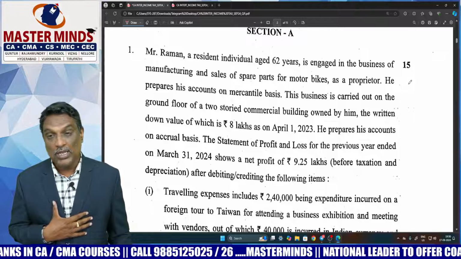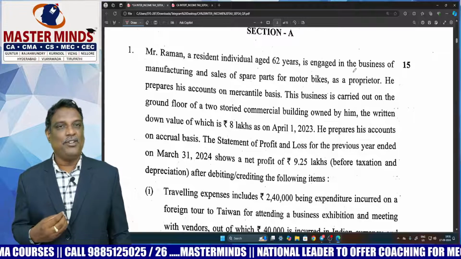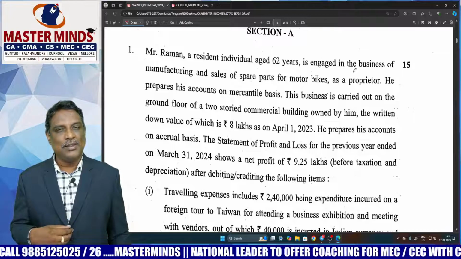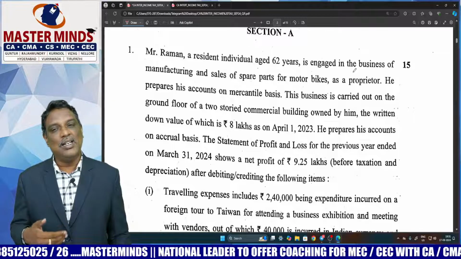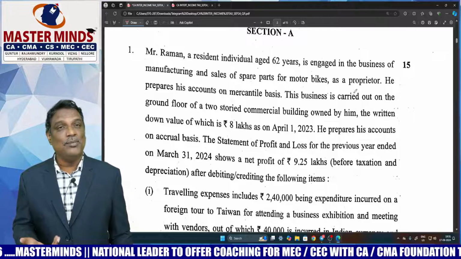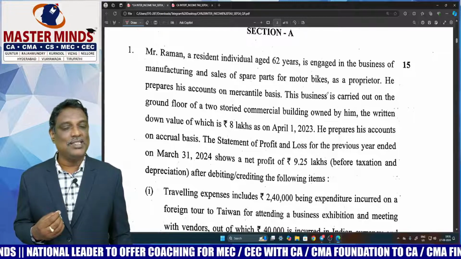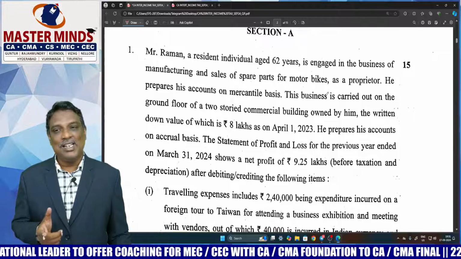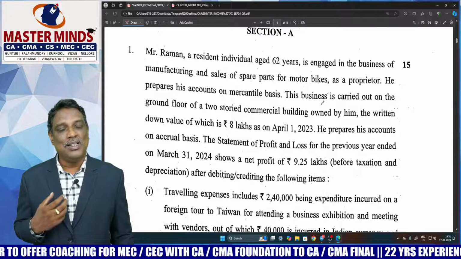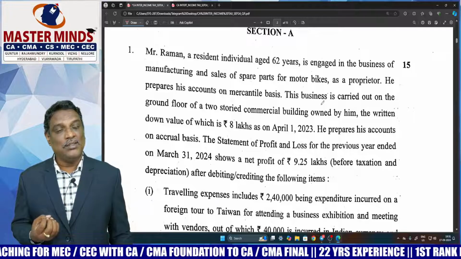Minutes. Okay. So first of all, my opinion is this time the paper is somewhat difficult when compared to the previous attempt, and the questions are something different and lengthy in nature. However, all the questions, all the problems are taken from our material. And one more important observation is they mainly concentrate on amendment areas. Those students who had prepared the amendment material could have answered these questions very easily and